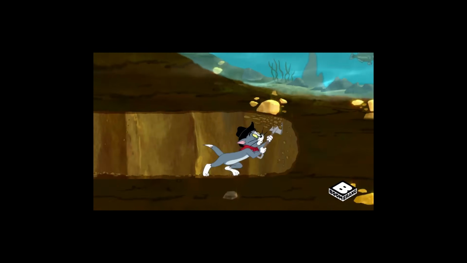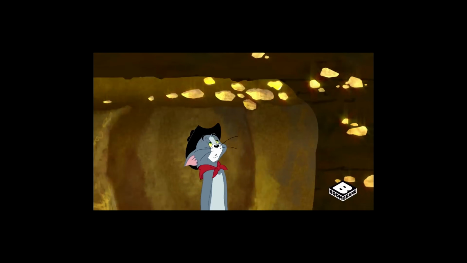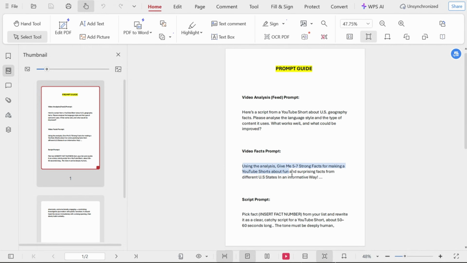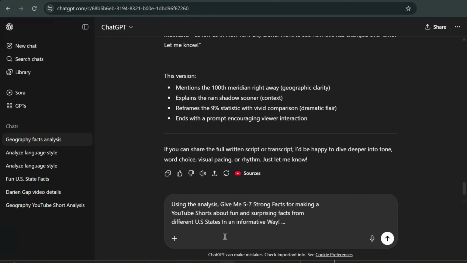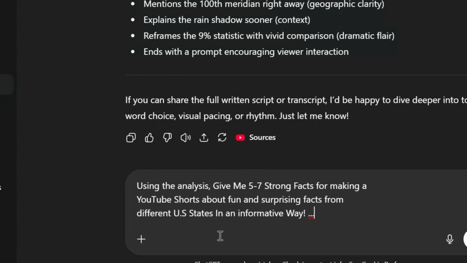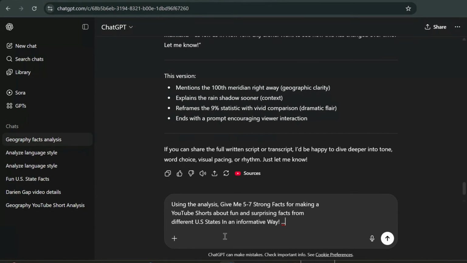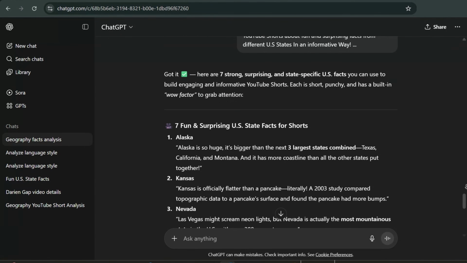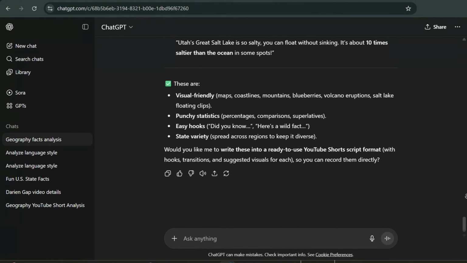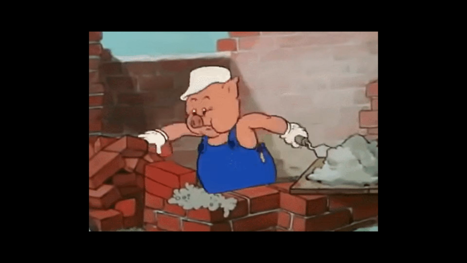Moving on, now we're going to turn that analysis into pure content gold. Copy prompt 2 from the description and paste it into ChatGPT. For example, I've chosen US states facts, but you can pick any topic you like. In seconds, you'll get a clean list of 5 to 7 powerful facts. These facts will become the heartbeat of your viral script. Think of them as your building blocks.